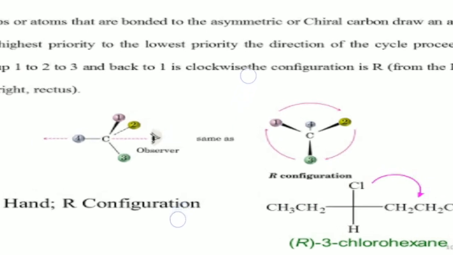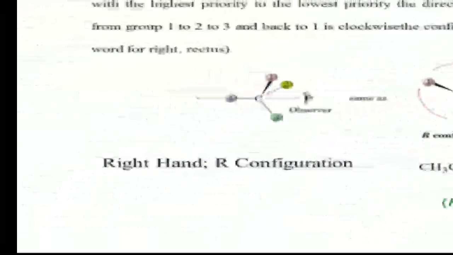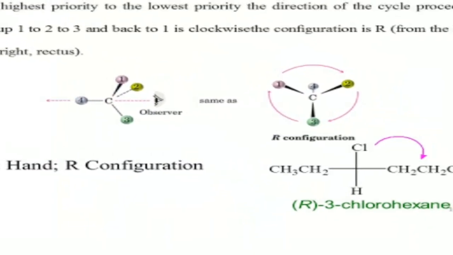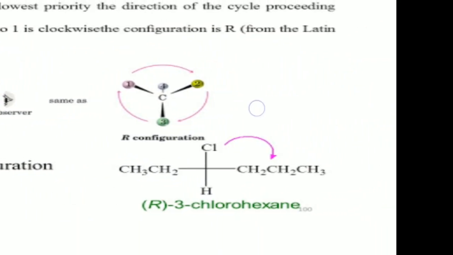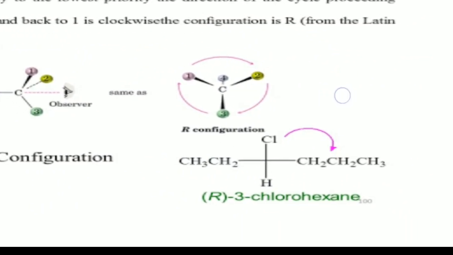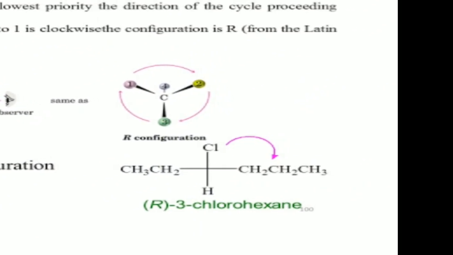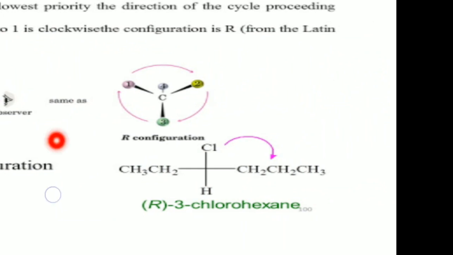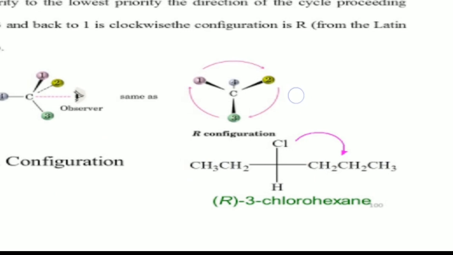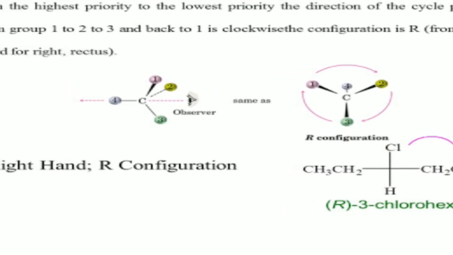Here one example is given: chlorine is the highest priority group, then propyl, then ethyl, and the least priority one is always hydrogen, which has the lesser atomic number.